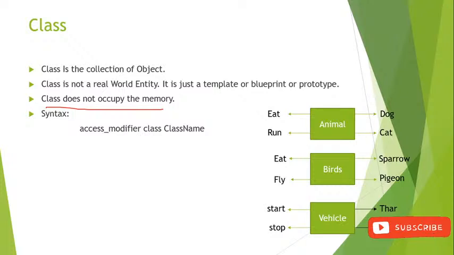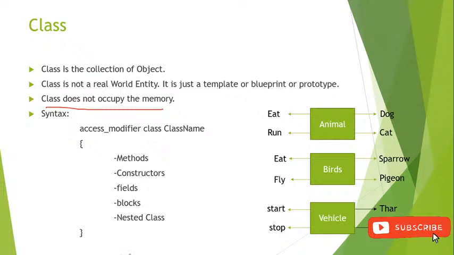So if you take one example, public class Demo. See, public is the access modifier, class is a keyword, and for the class name we can take anything, right? This is the syntax of the class, and after that we place curly braces open and curly braces close. Inside the class there are many things present, like methods, constructors, fields, blocks, and nested classes.